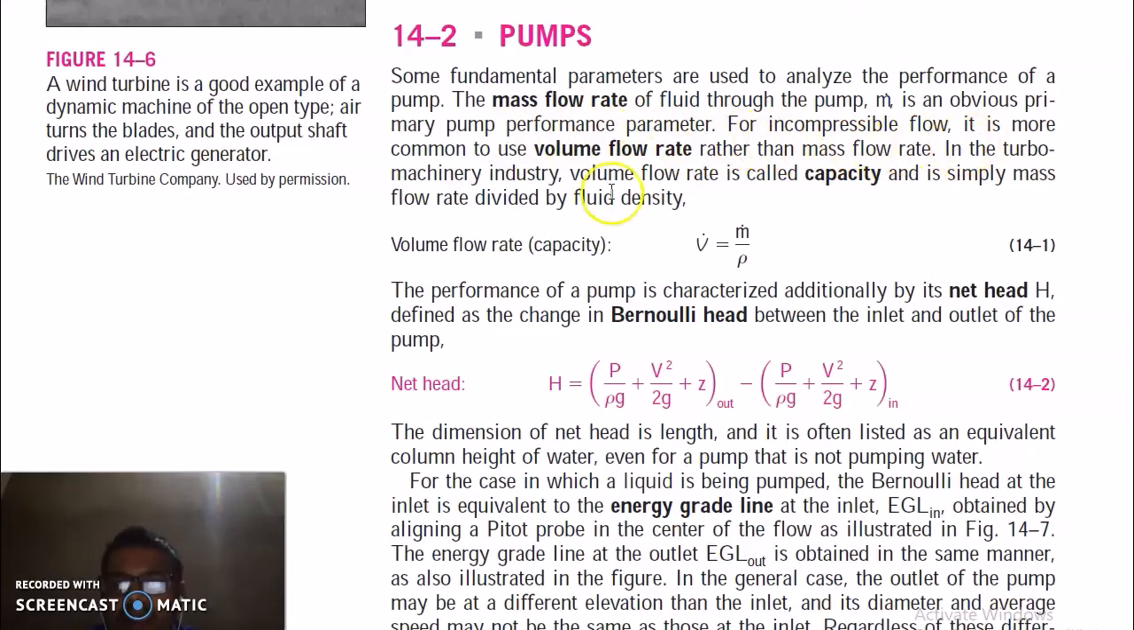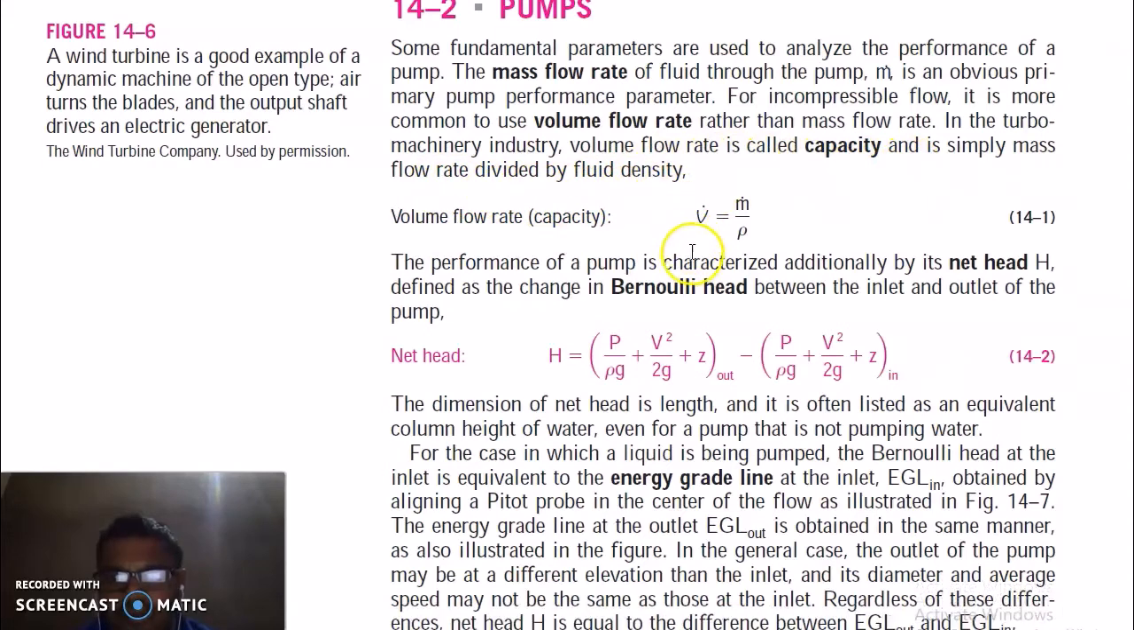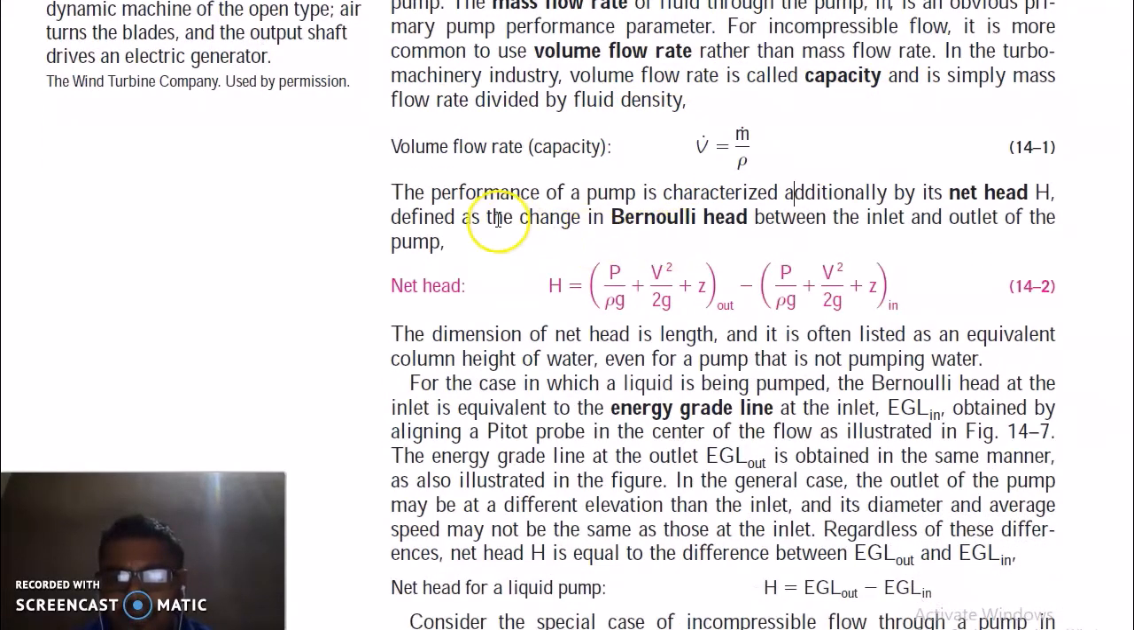For in-compressor flow, it is more common to use volume flow rate rather than mass flow rate. In turbomachinery, volume flow rate is called capacity and is simply mass flow rate divided by density. We use this. Now the performance of a pump is characterized additionally by its net head, defined as the change in Bernoulli's